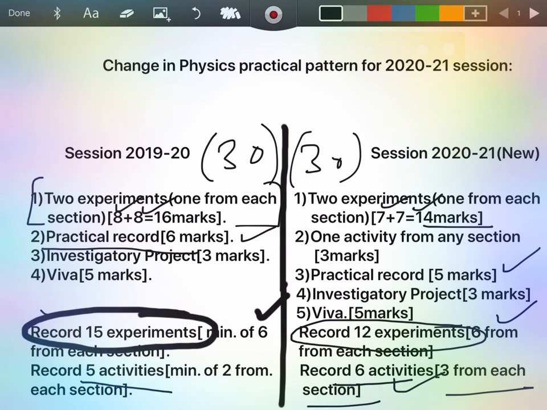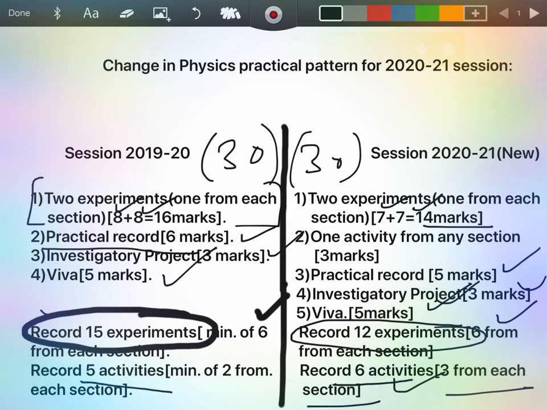Next is the investigatory project. It is carrying the same amount of marks. Last year it was carrying 3 marks, same this year. So there is no change in marks in terms of the investigatory project. Next is Viva. Same, there is no change in Viva, 5 marks and 5 marks this year. So there is no change in terms of investigatory project mark distribution and Viva.